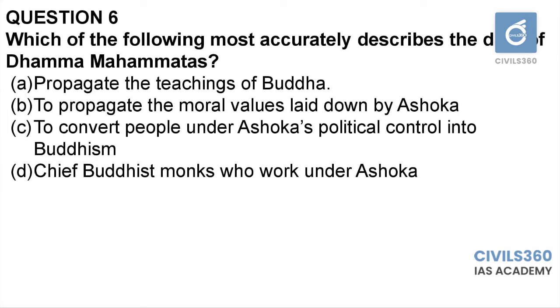So the primary aim of Dhamma Mahamatas, who are the officials sent by Ashoka, is actually to propagate the moral values that are laid down by Ashoka in his Dhamma. So option B is the best suited one. Options A, C, and D are indicating the ideas towards Buddhism. So that is not the proper answer. Option B, to propagate the moral values laid down by Ashoka, is the better suited one.